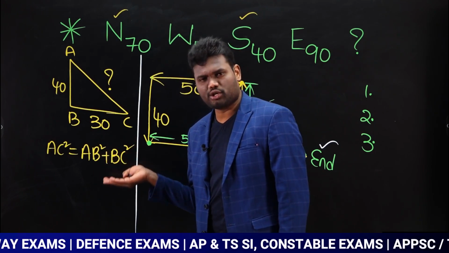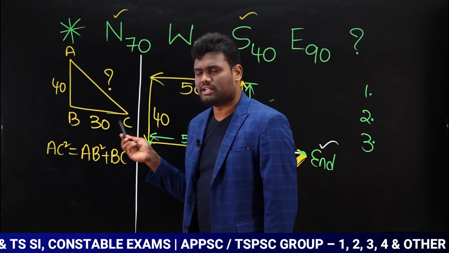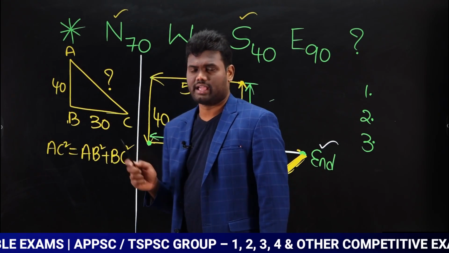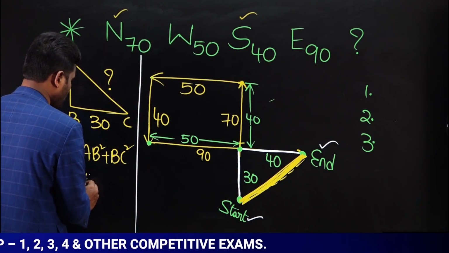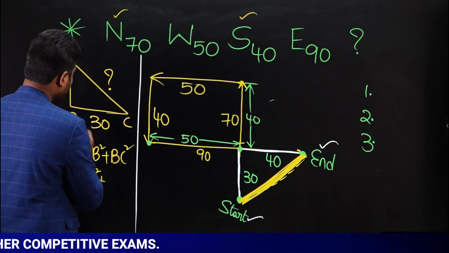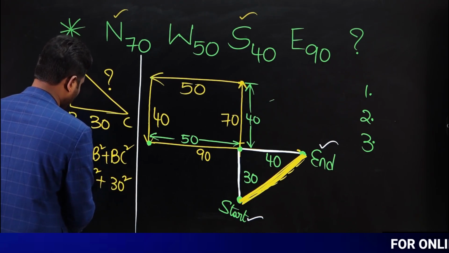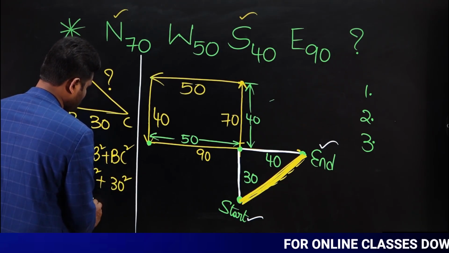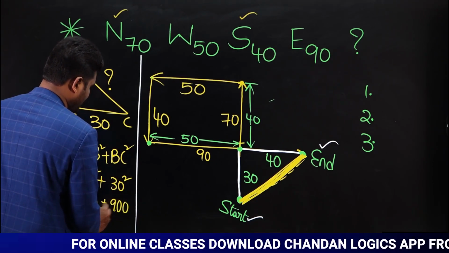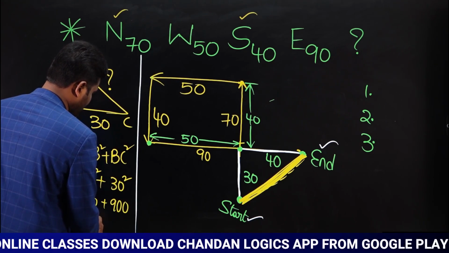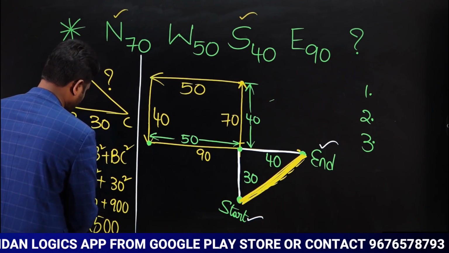Now you need to apply Pythagoras theorem. When you apply Pythagoras theorem, if you need to find AC square, AC square is nothing but AB square plus BC square. Yes. Now if you look here, what is the value of AB? AB is nothing but 40. Yes or no? Which means 40 square plus, what is the value of BC? BC is 30. So this is going to be 30 square. Now 40 square is going to be how much? 40 square is going to be 1600. Now 30 square is going to be how much? 900. When you add both of these, this is going to be 2500. Now the AC square value is 2500.